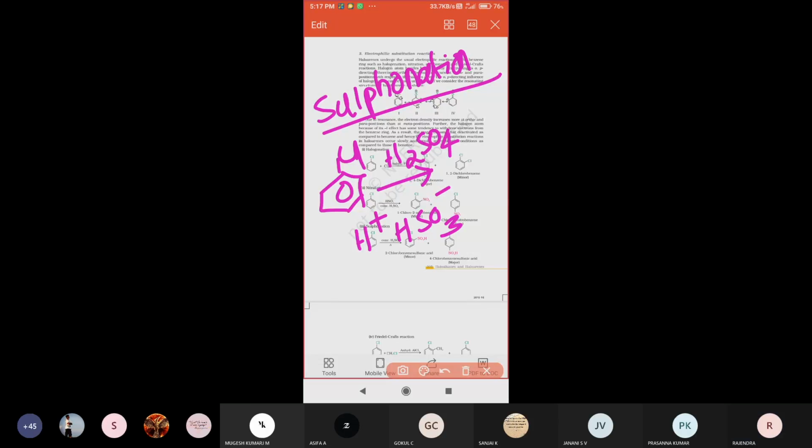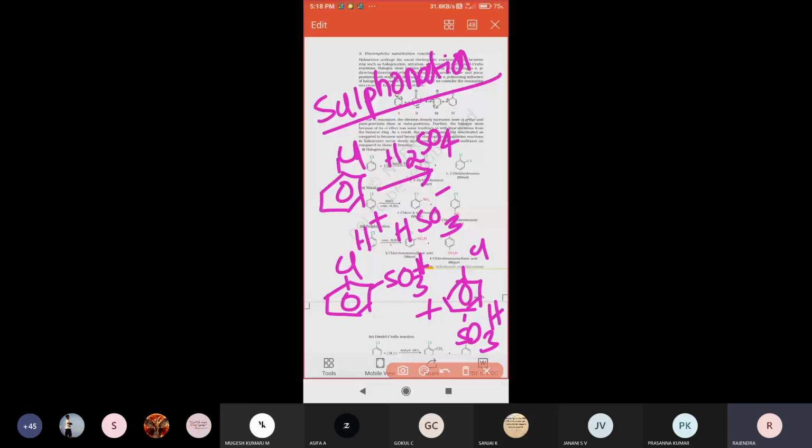So H2SO4 dissociates into H plus and HSO3 minus. Therefore, the SO3H group will be directed towards the ortho and para portions only. So the products are written with SO3H at the ortho portion in one compound and at the para portion in another compound.